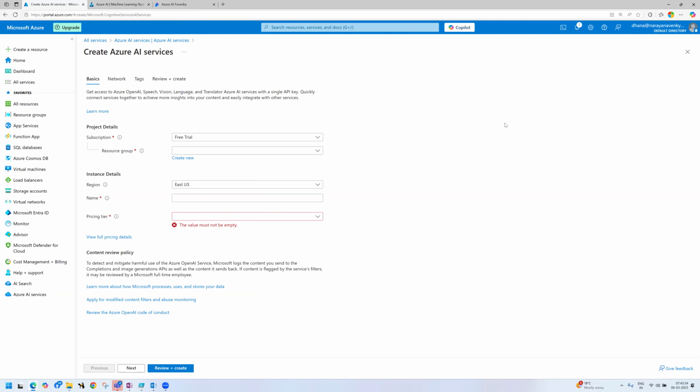You may have a query: why should I access Azure OpenAI? I can go directly to OpenAI, right? That is your question. Am I right? So where is the security? See, OpenAI recently came into the market. I can use it directly, but where is the security? Who will provide the security for your data?